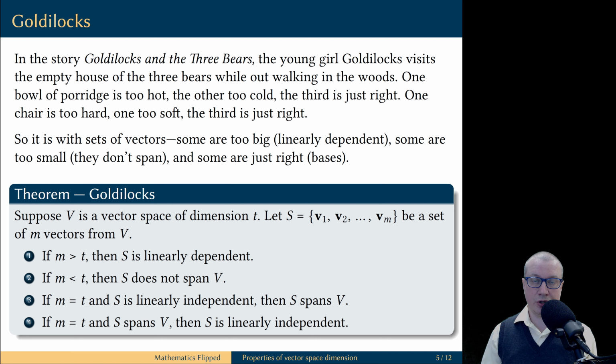However, this result shows that if the size of that set is just right, it's enough to check only one property. For example, if you show that the set is linearly independent, then it will automatically span the vector space, and therefore it will automatically be a basis for that vector space.